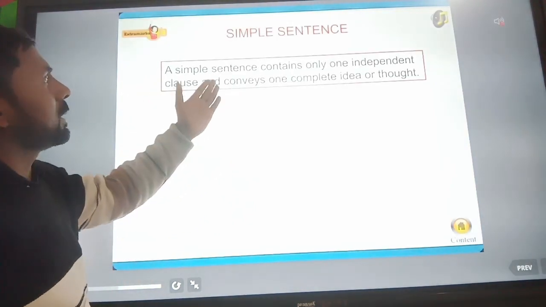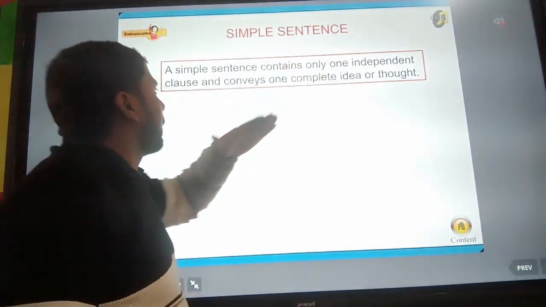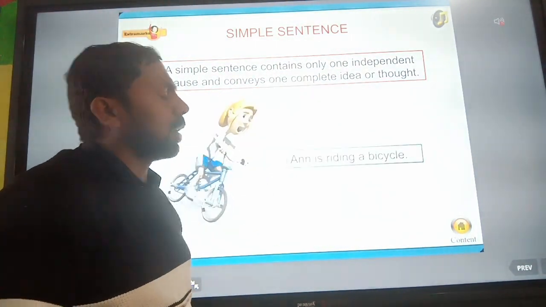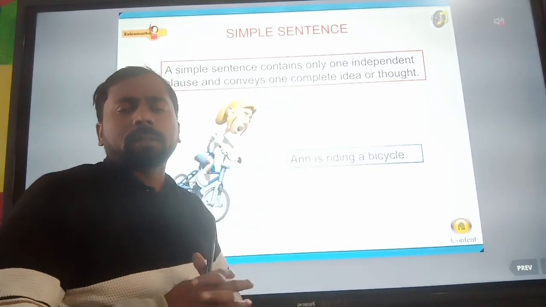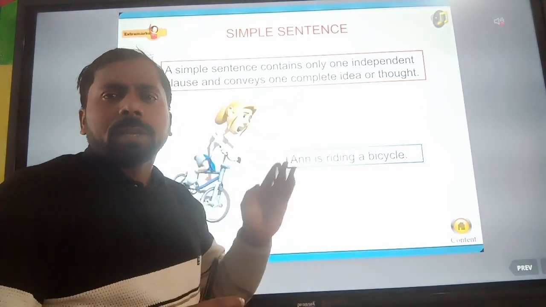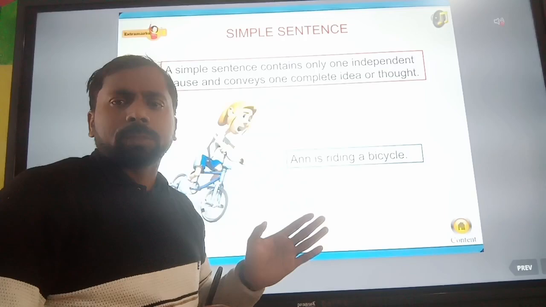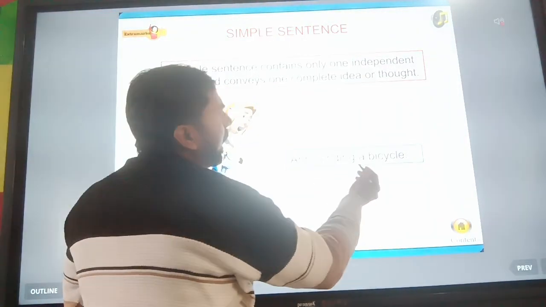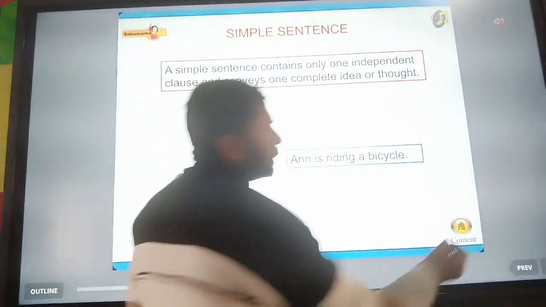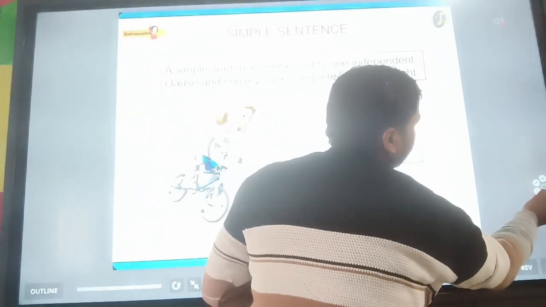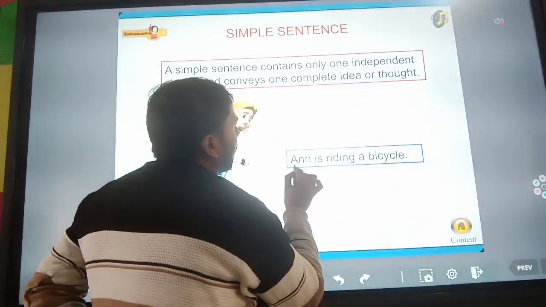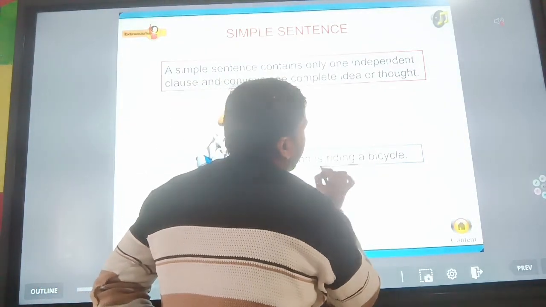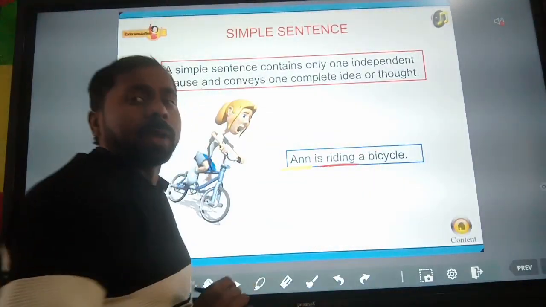A simple sentence contains only one independent clause and conveys one complete idea or thought. You all know about that. The simple sentence has a single subject and a single finite verb. For example, Anne is riding a bicycle. In this sentence, Anne is the subject, and is riding is the finite verb.